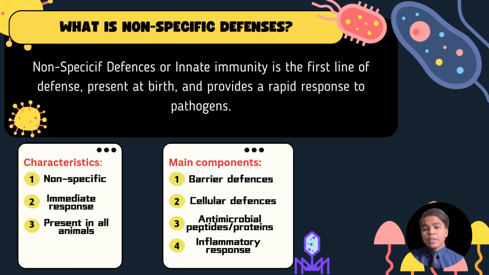Non-specific defenses are the innate immunity we're born with. They provide a broad-spectrum, immediate response to pathogens. Unlike adaptive immunity, these defenses do not target specific invaders. They work against a wide range of threats. Non-specific defenses include four key components: number 1 is barrier defenses, number 2 is cellular defenses, number 3 is antimicrobial peptides or proteins, and the last one is the inflammatory response.